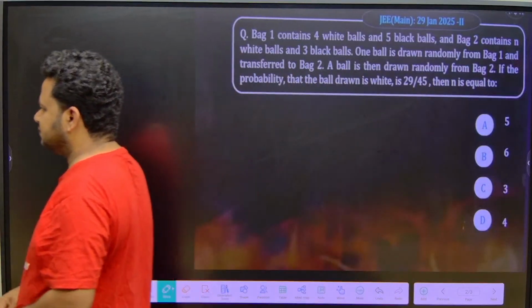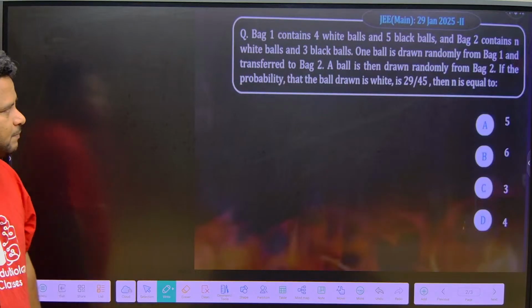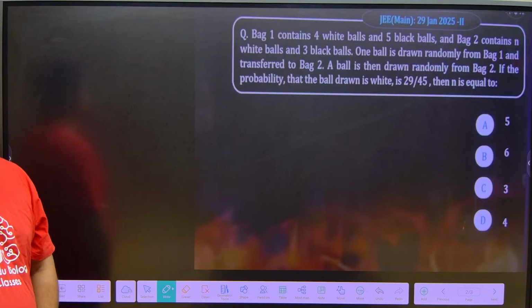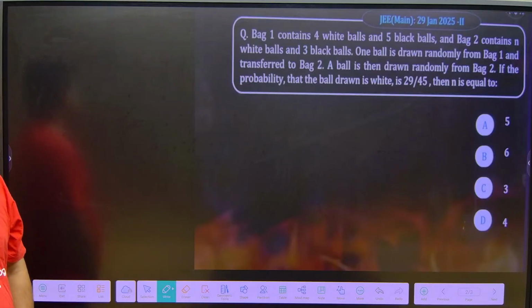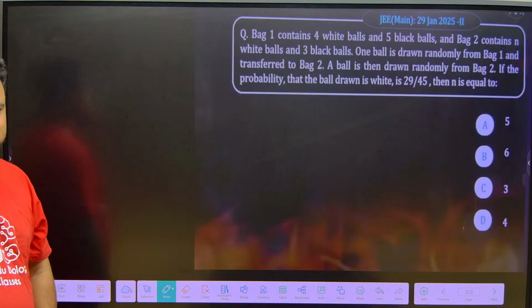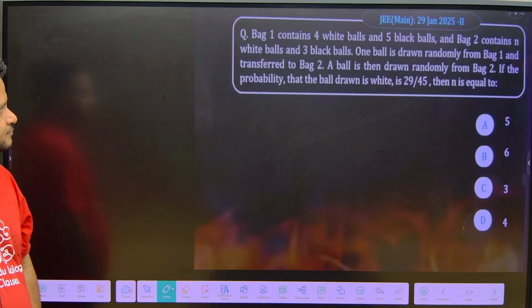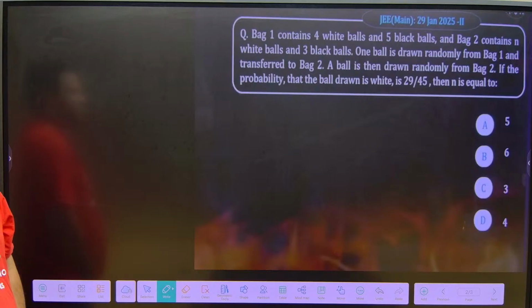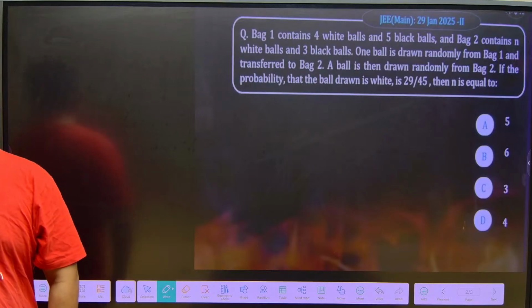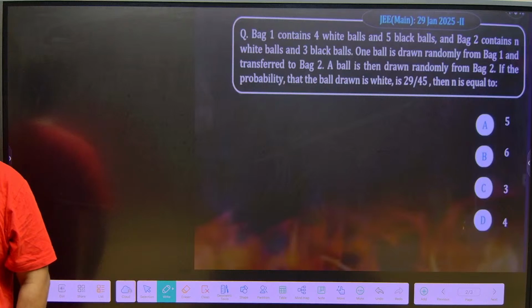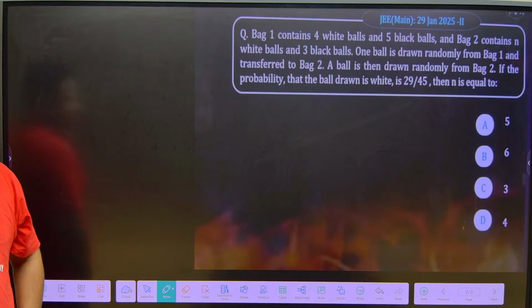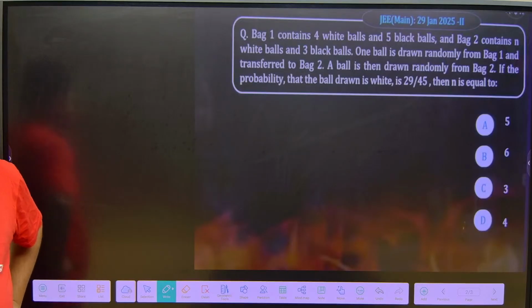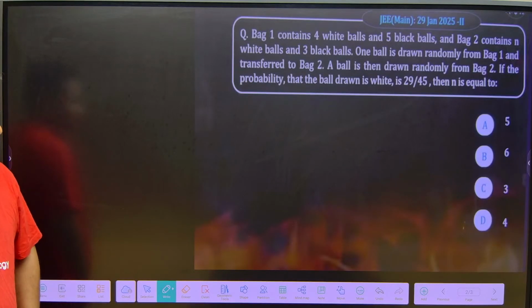Okay. Please have a look at this question, friends. I will give you 1 minute. Please think about the question. What is the question that is given? Please read the question once, try to understand, then I will solve. This question was asked in 29 Jan 2025, second shift. Try to understand what the question is asking.